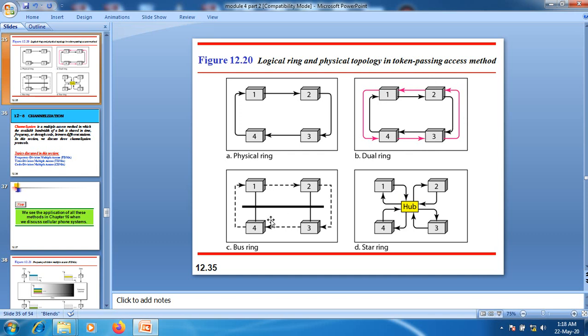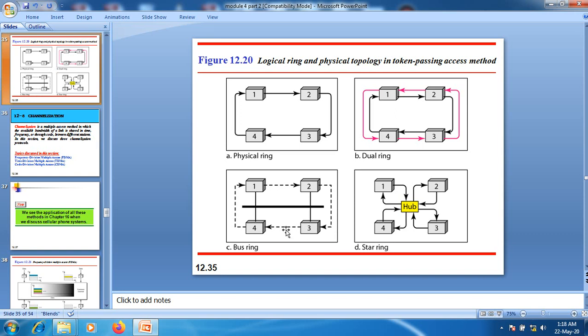The next one, we have the bus ring. The stations are connected to this cable by using taps and drop lines. Here we are establishing a logical connectivity. Station 1 is logically connected to station 2. Station 2 is logically connected to station 3.